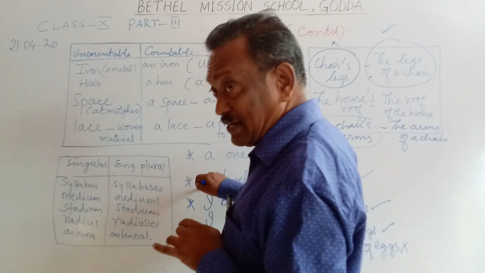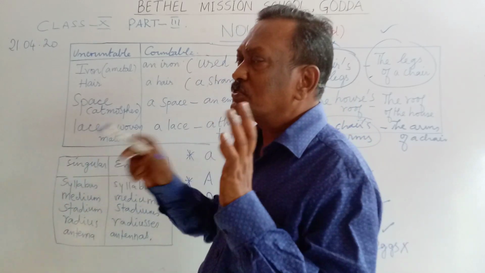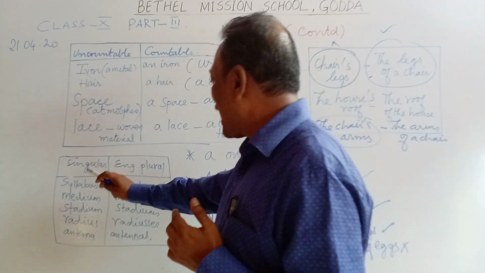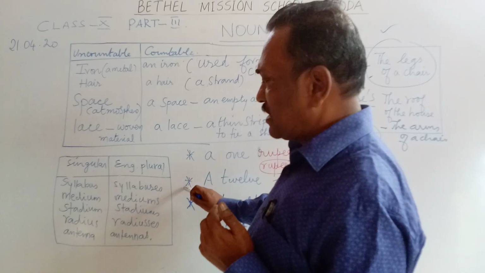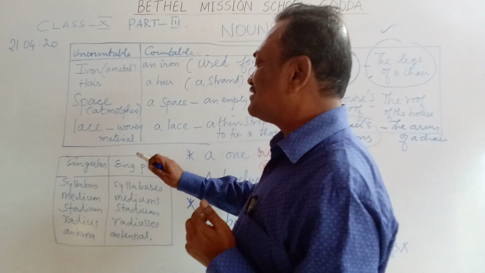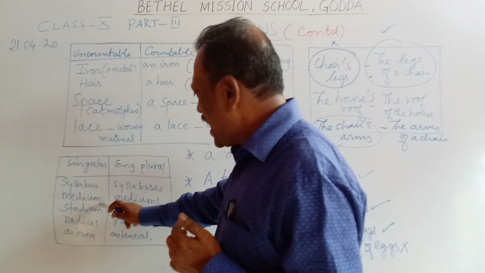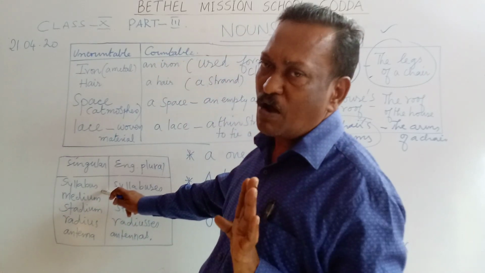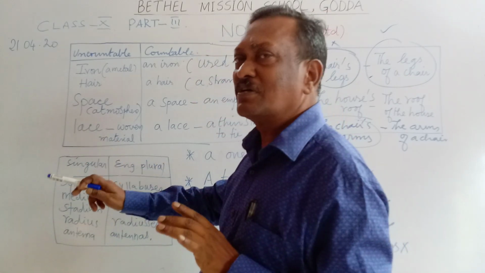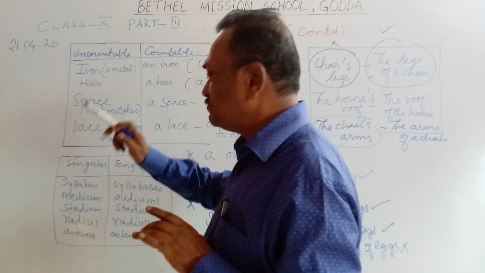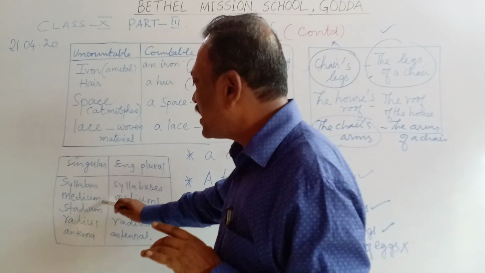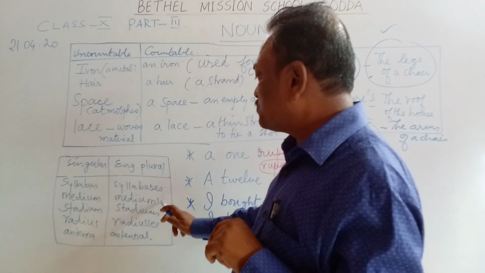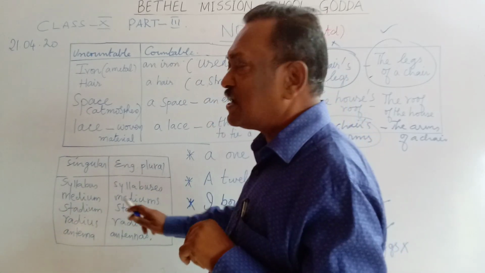Syllabi. I have not written it here, but you must keep this in mind. So sometimes nouns will have 2 plurals, the English plural and the Latin plural. The Latin plural for syllabus is syllabi. The English plural for syllabus is syllabuses. Medium. Any noun which ends with um is a Latin noun. Always remember, medium, stadium, podium. All these nouns which end in um are Latin ones. So, medium has an English plural, that is mediums. Just add an s to that.